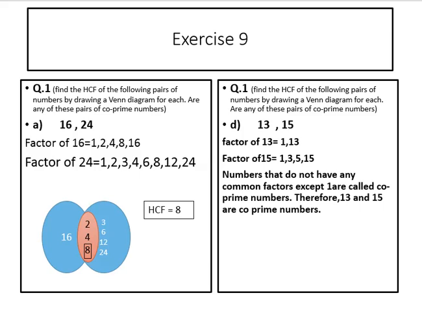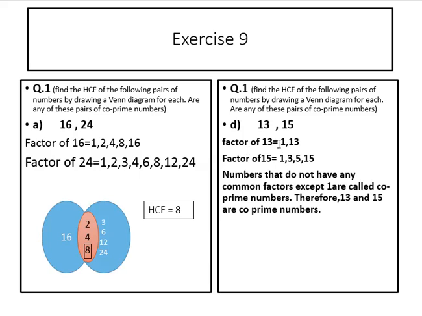Question number 1. Find the HCF of the following pair of numbers by drawing a Venn diagram for each, or any of these pairs of co-prime numbers. What is a co-prime number? In number theory, two integers a and b are said to be relatively prime, mutually prime or co-prime. Part D, 13 and 15.